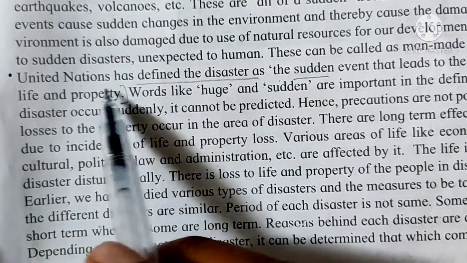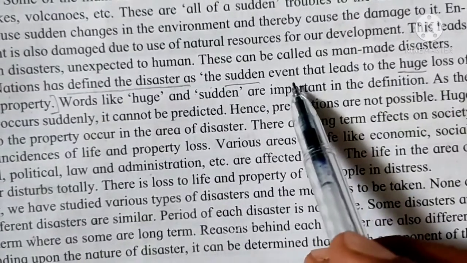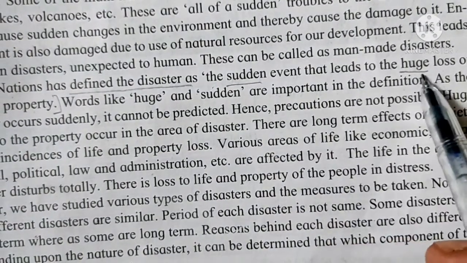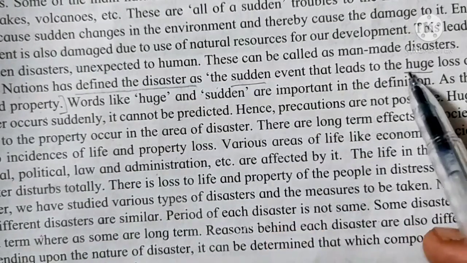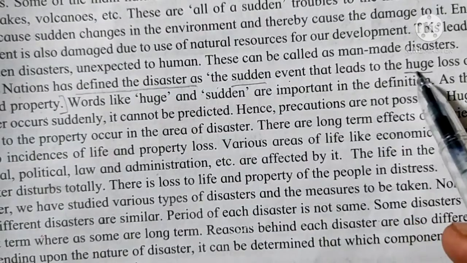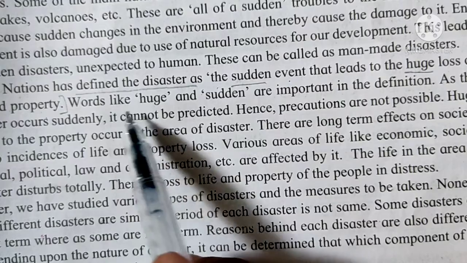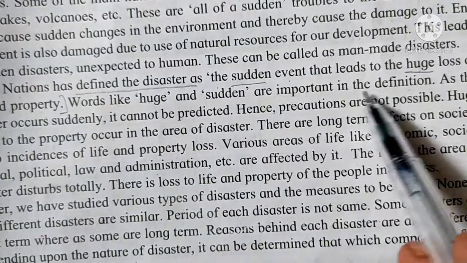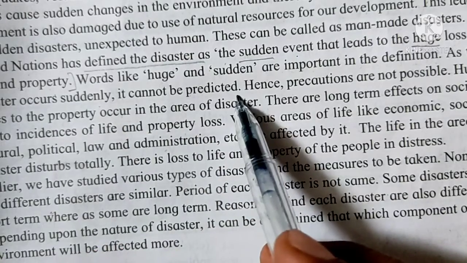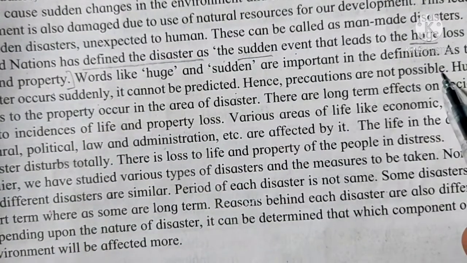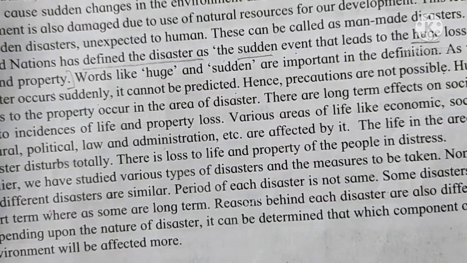According to the United Nations, disaster is defined as a sudden event that leads to huge loss of life and property. These two words are important: sudden events and huge loss of life and property. Words like huge and sudden are important in the definition. As disasters occur suddenly, they cannot be predicted. Hence, precautions are not possible. So, these are the definitions of disasters.